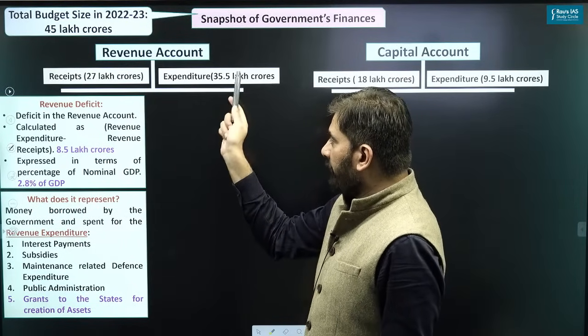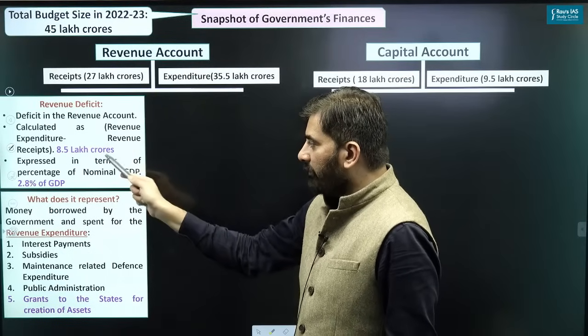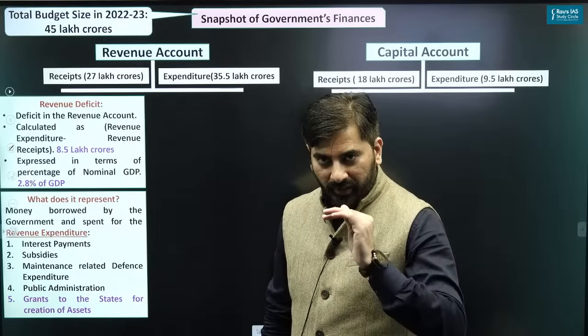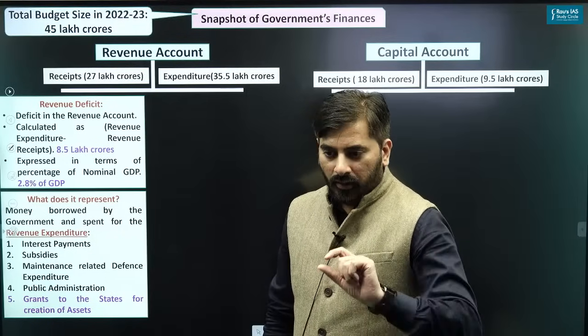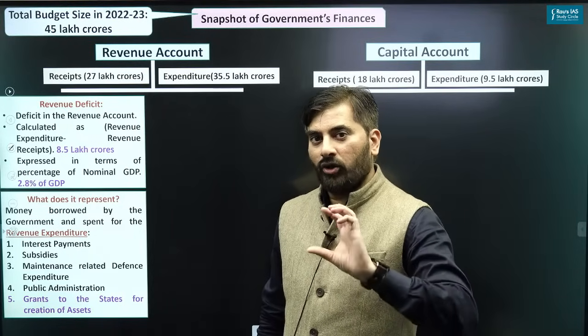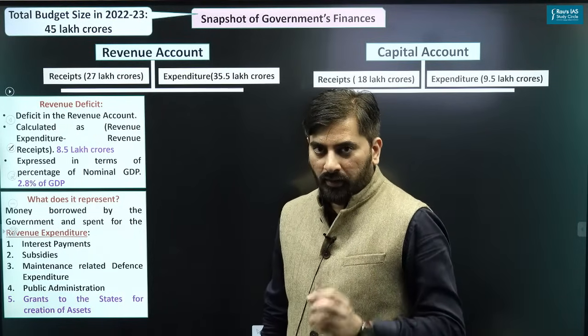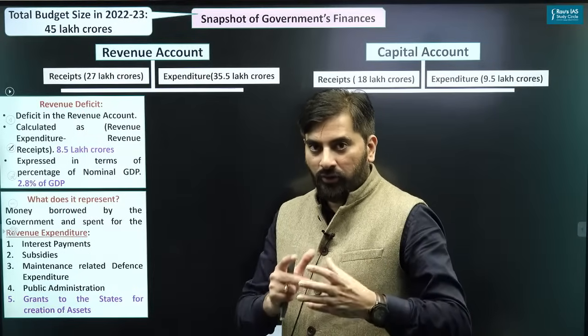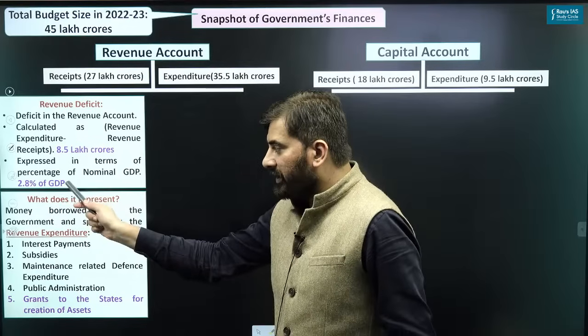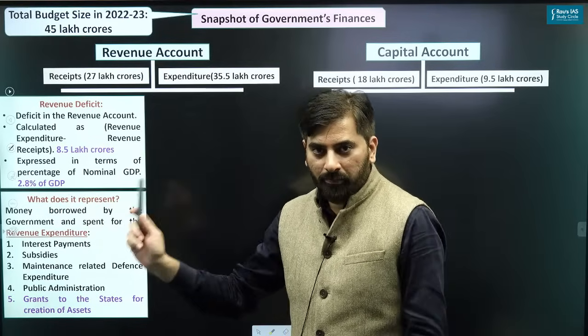So 35.5 minus 27, it is 8.5 lakh crore. That is the revenue deficit for India now. But that revenue deficit, we normally express it as percentage of nominal GDP. So when we express that absolute value as percentage, it is right now 2.8% of GDP.